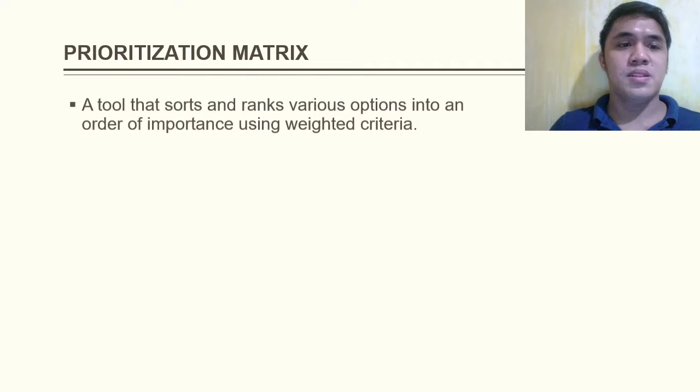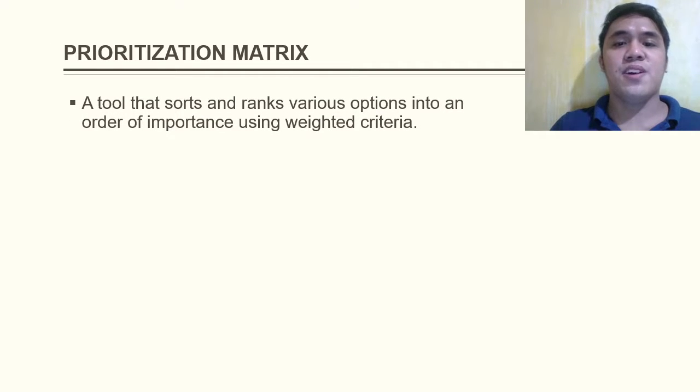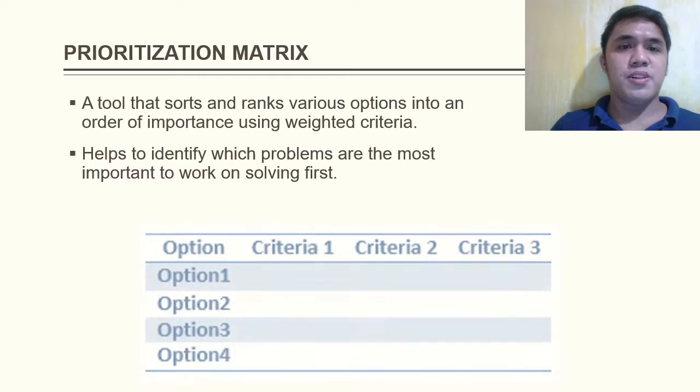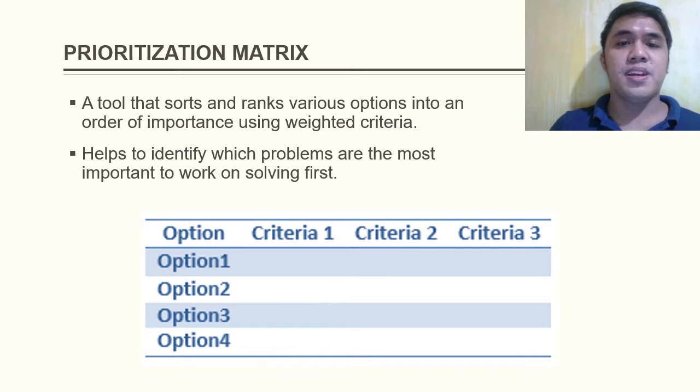Prioritization matrix. This is a tool that sorts and ranks various options into an order of importance using weighted criteria. It helps to identify which problems are the most important to work on solving first. A prioritization matrix graphically displays options and criteria in row-column format. Weightages are assigned to each criterion, and the user has to rate each option on all the criteria. Based on the rankings, the option that has the highest rating collectively on all criteria is chosen.